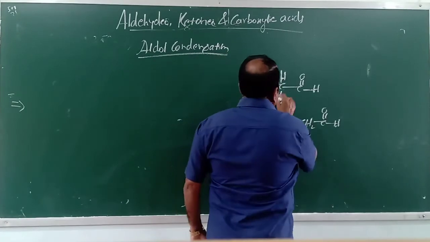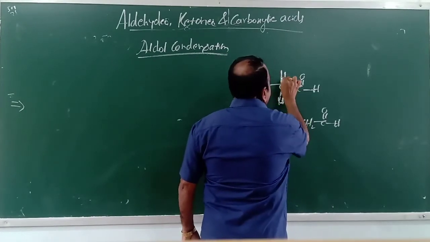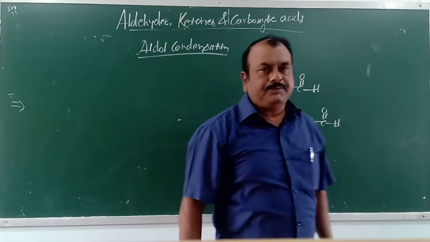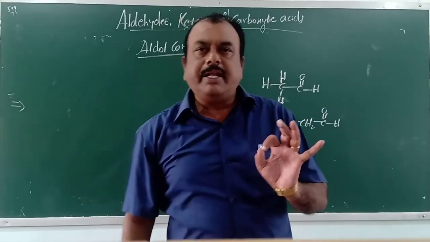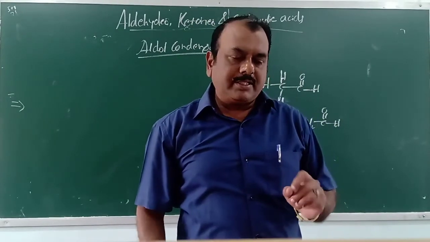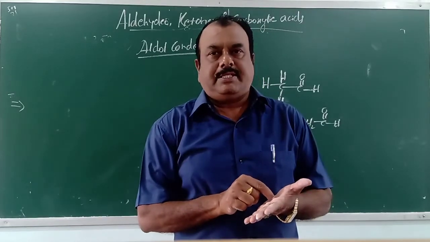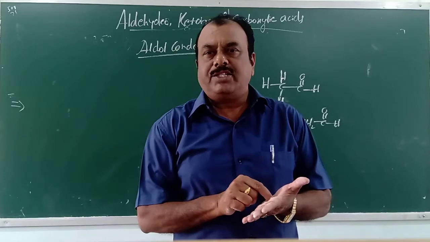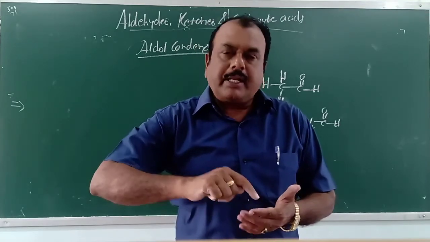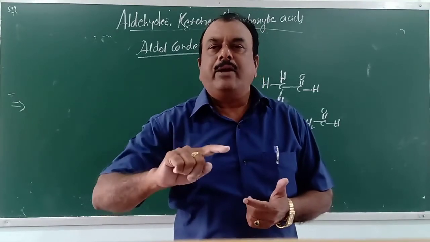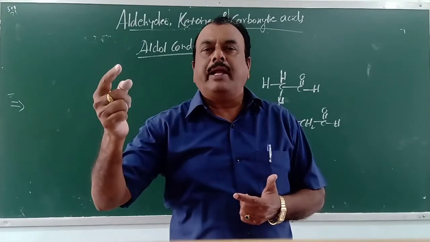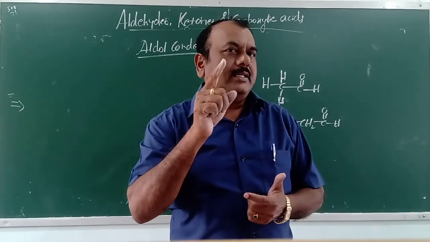Second thing is, alpha hydrogen atoms are acidic in nature. What do you mean by the term acidic in nature? Means when these compounds are treated with a strong base like NaOH or KOH, these hydrogen atoms are replaceable. Means hydrogen atoms will go out of the carbon atom. We know what is an acid?